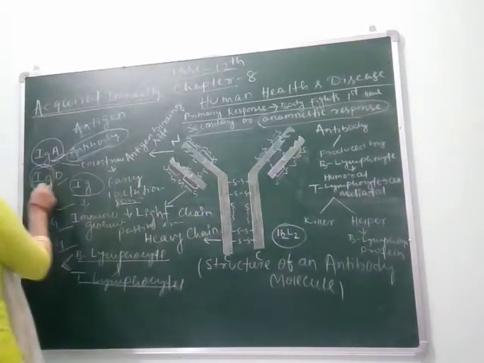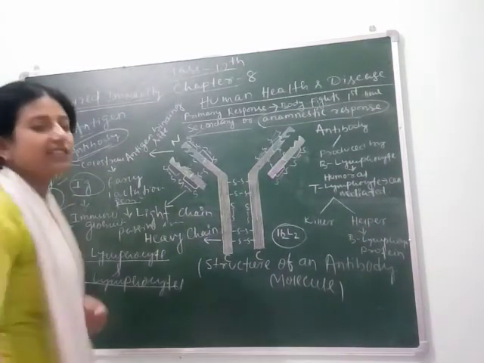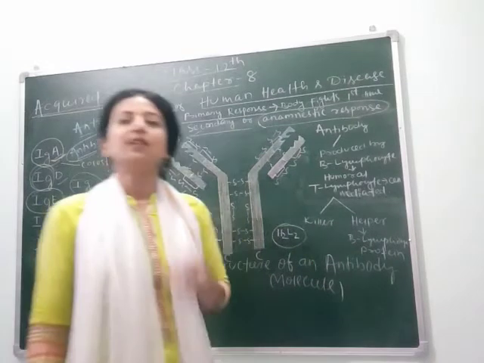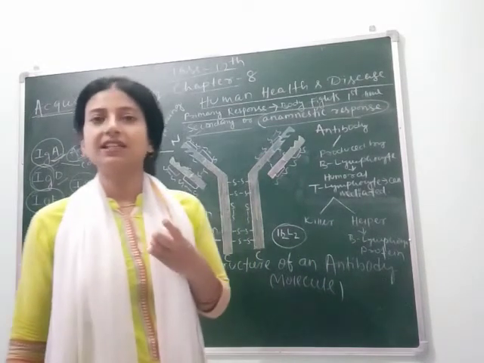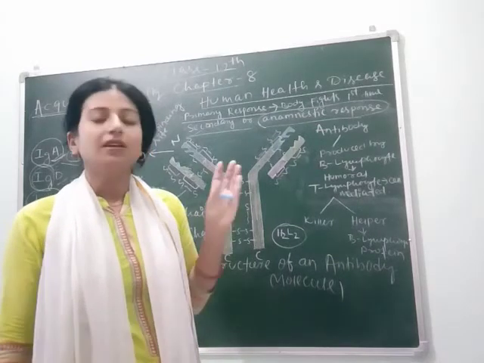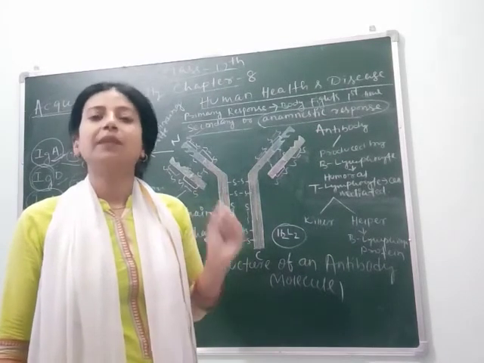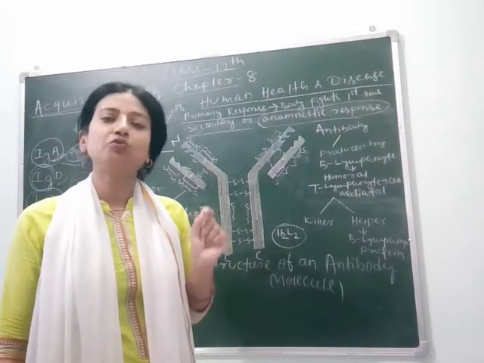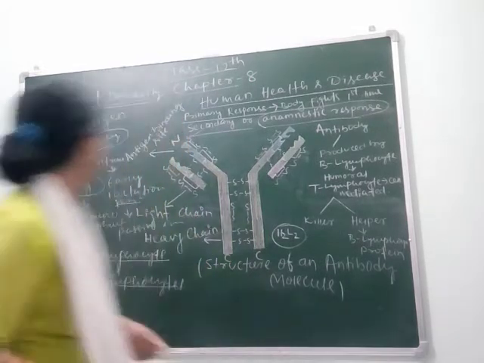Another is IgE. This type of antibody is formed against allergic reactions. We will study allergic reactions in our next topic. So you just remember that different types of antibodies do different functions in our body.